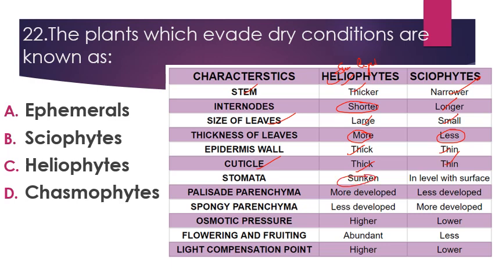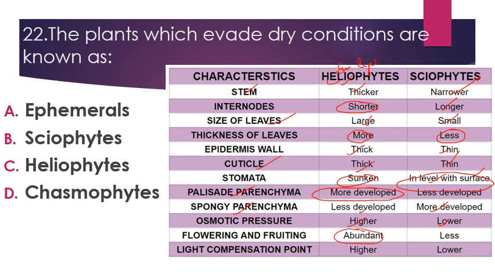Stomata are sunken in case of heliophytes, and they are present at the level of the surface, or normal stomata, in sciophytes. Then palisade parenchyma, which is more developed in case of heliophytes and less developed in case of sciophytes. Spongy parenchyma is less developed in heliophytes and more developed in sciophytes. Osmotic pressure is very high in case of heliophytes, lower in case of sciophytes.